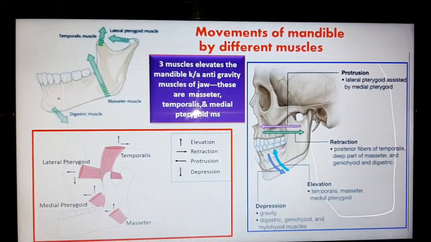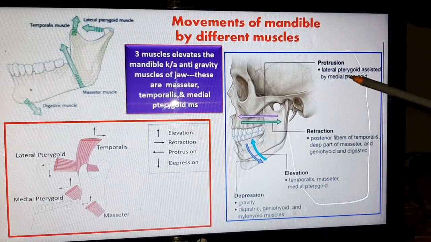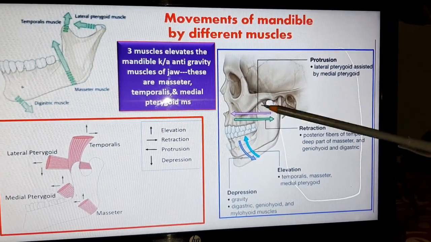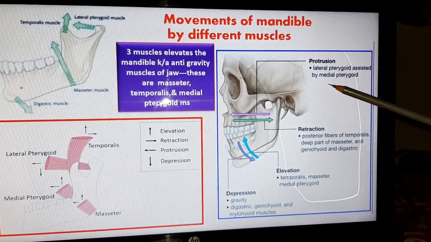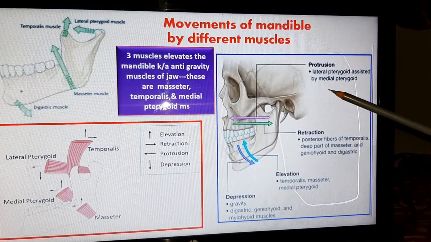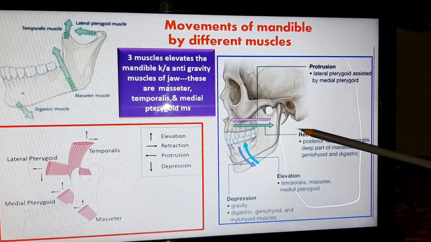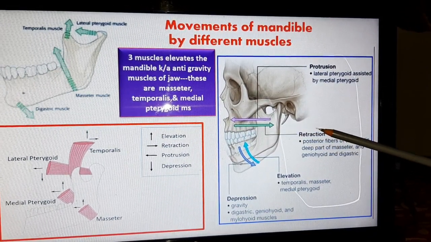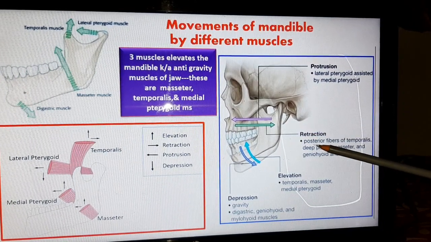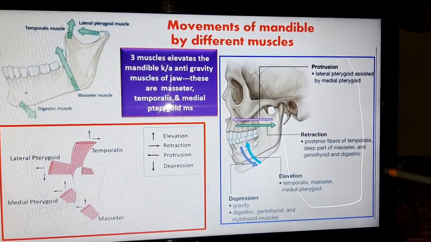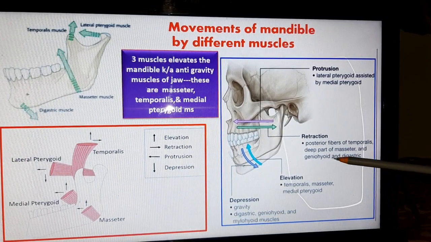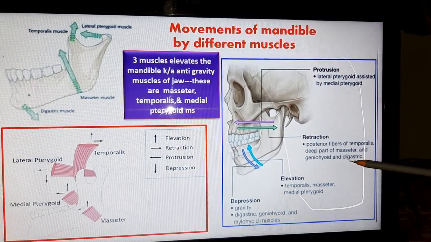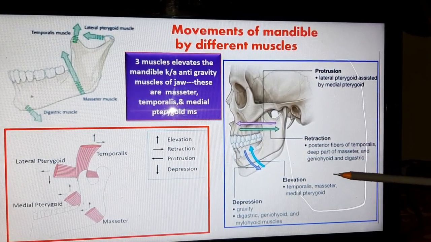And now comes to this atlas. This is the protrusion movement which is produced by lateral pterygoid muscles and medial pterygoid muscles. This arrow indicates the retraction or retrusion movement which is produced by posterior fibers of the temporalis muscle, deep part of the masseter muscle, geniohyoid muscle, and digastric muscle.